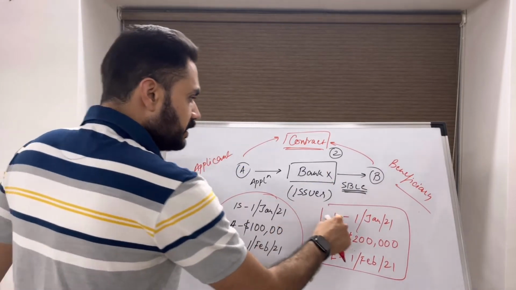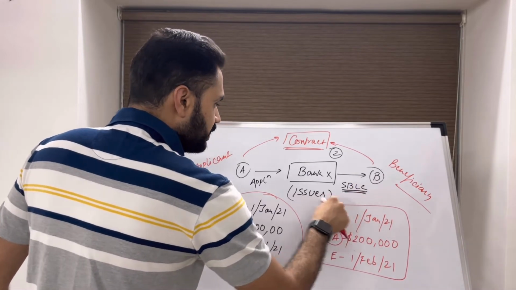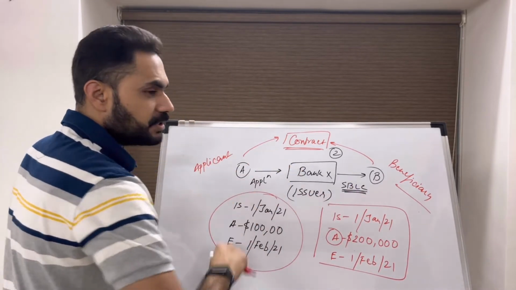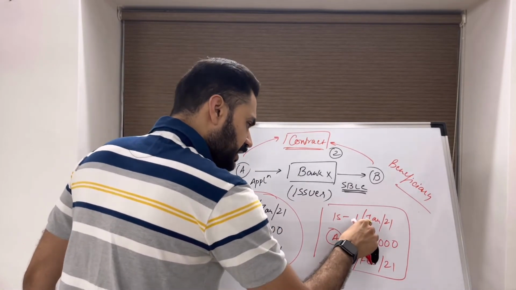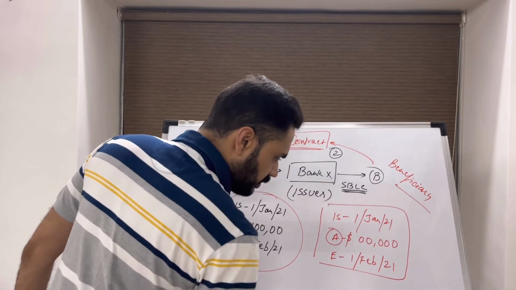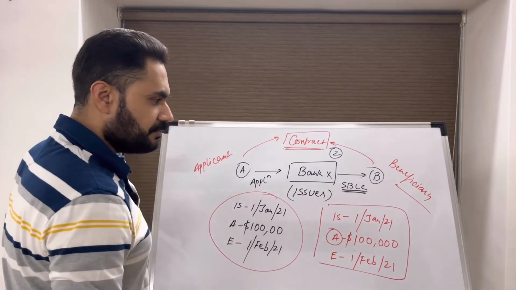Next, this issuance is not dependent on whether the applicant has paid the commission or not. Suppose this undertaking was issued correctly for $100,000 and as per the specifications mentioned in the application.